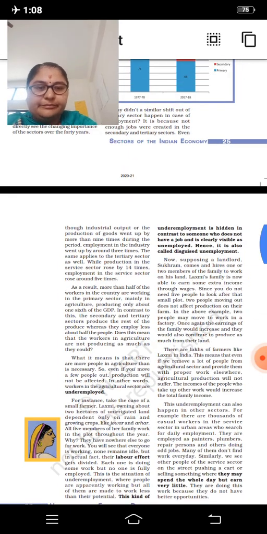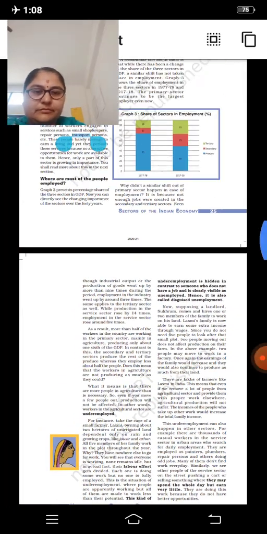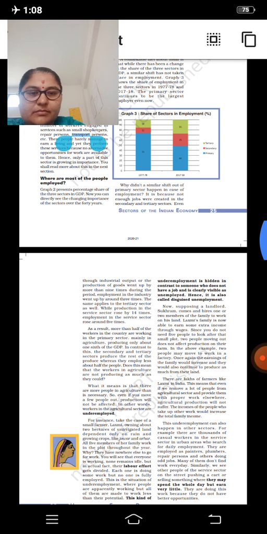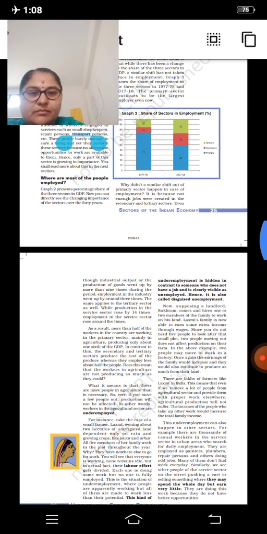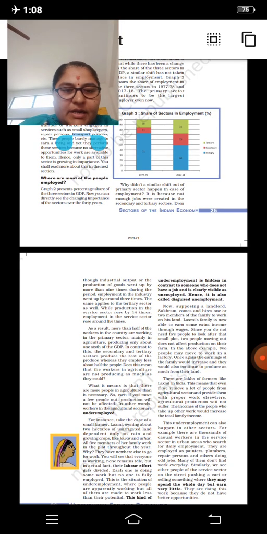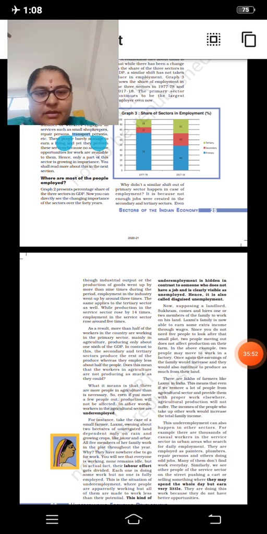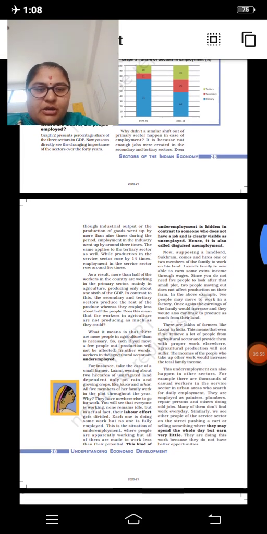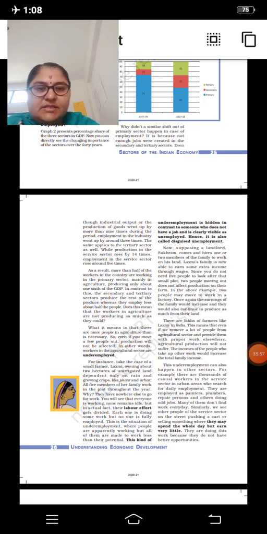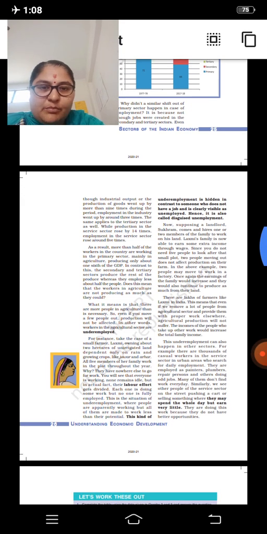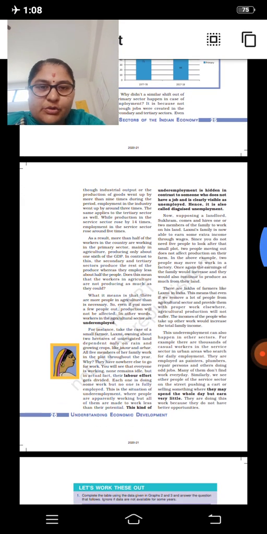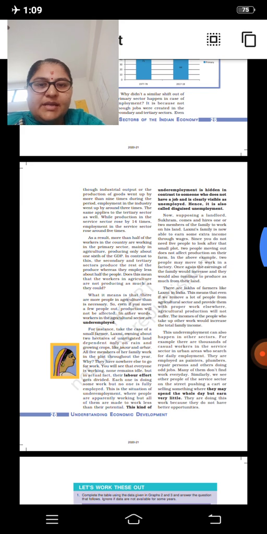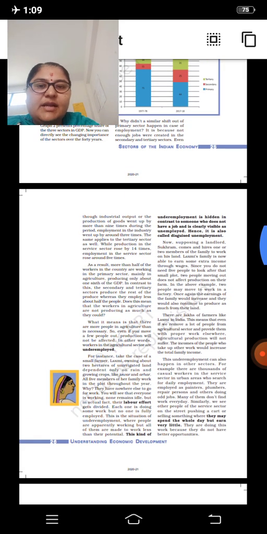Even though industrial output, the production of goods and services, went up by more than 9 times during the period, employment in the industry went up around 3 times.